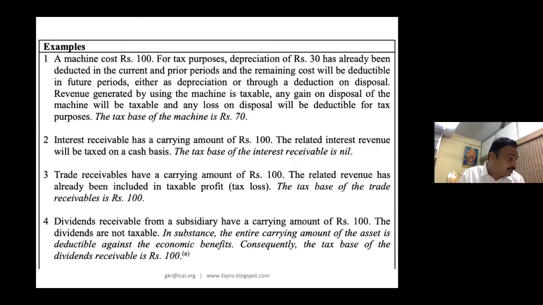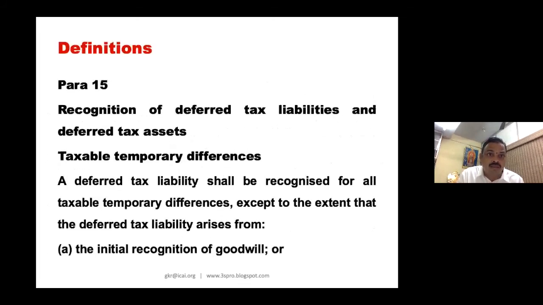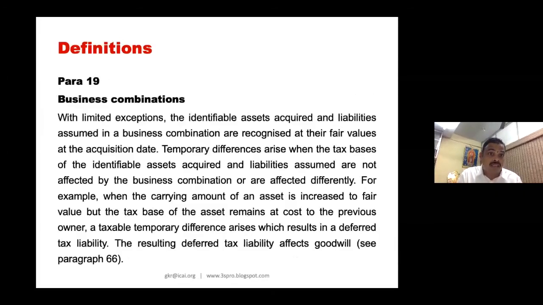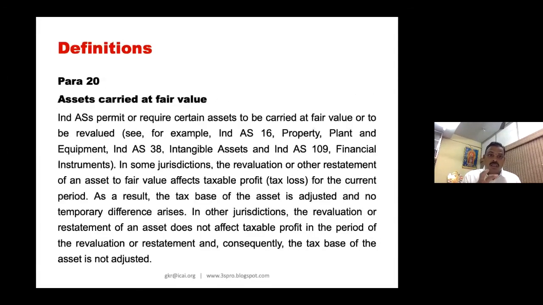Please look at revaluation. I want to share with you para number 20. Okay, para number 20 and 51A. I want to share with you this. Revaluation. Very interesting. Okay, what will you do? Ind AS permit or require certain assets to be carried at fair value or to be revalued. For example, Ind AS 16 property, plant and equipment, and Ind AS 38 intangible assets, you can do revaluation; cost model or revaluation model you can do. Ind AS 109 financial instruments.